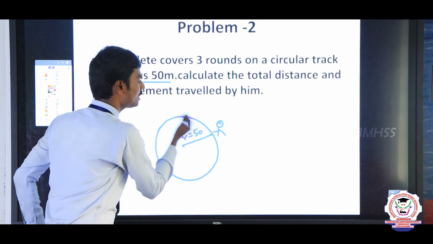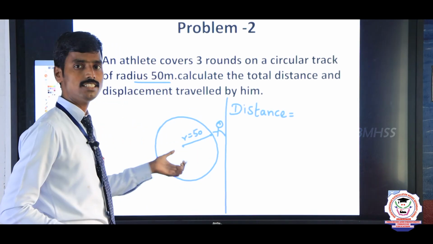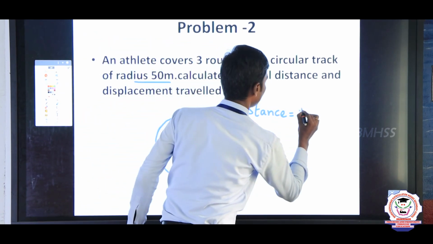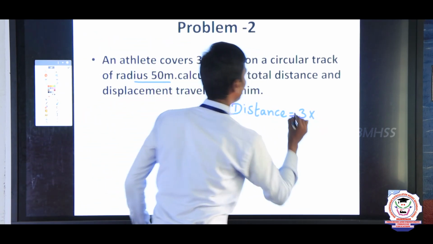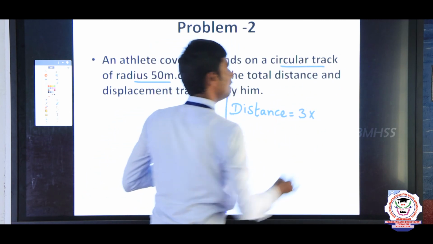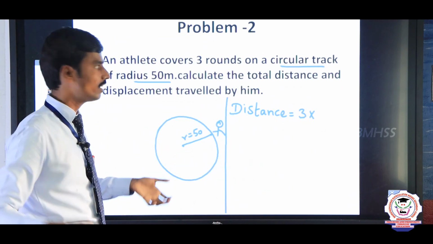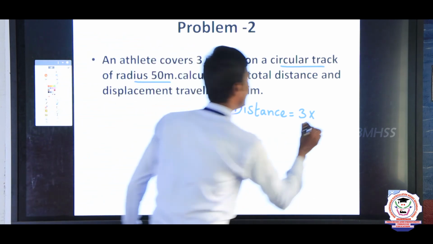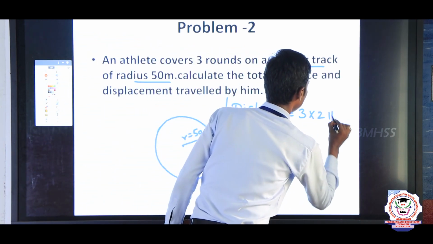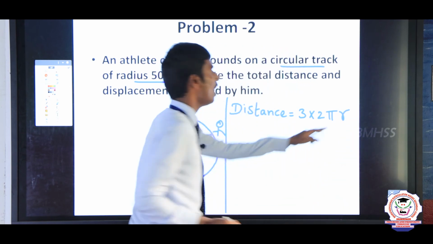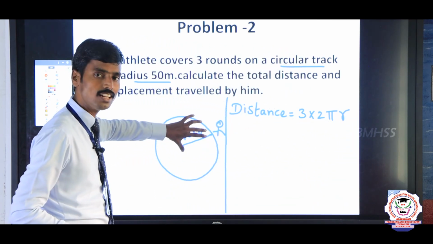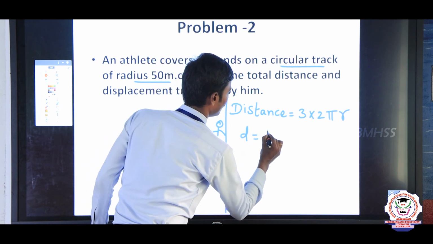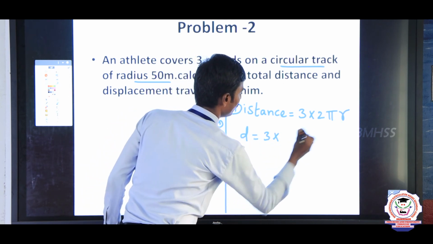The circumference of the circle formula we already know, 2 pi r. The r value is given, the radius of the circular path is 50. So d equal to 3 into